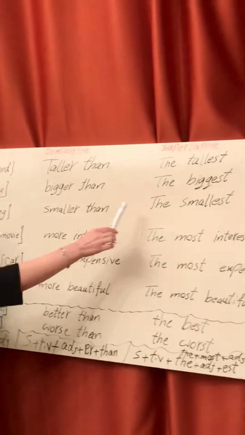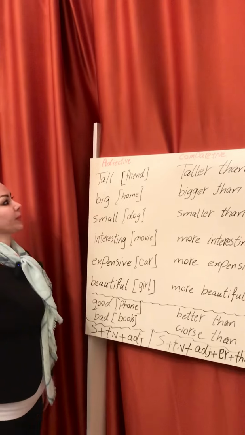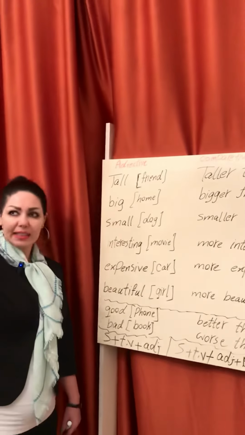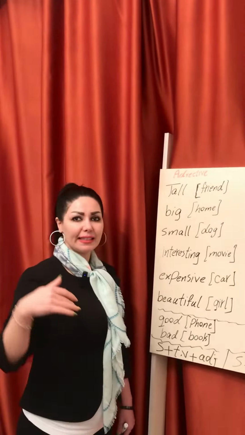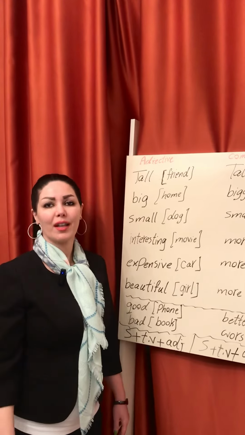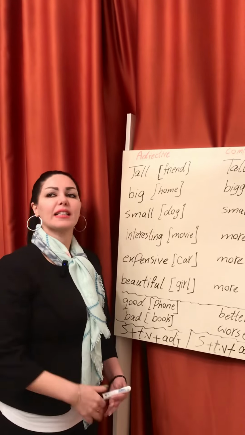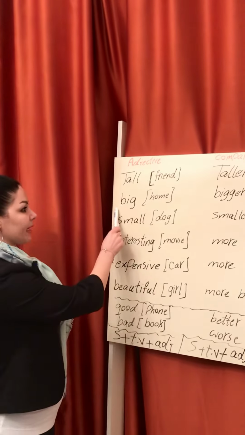small, the smallest. Now, for example, friend. My friend is tall. My friend is the tallest in the class, for example, or at school. Or big.